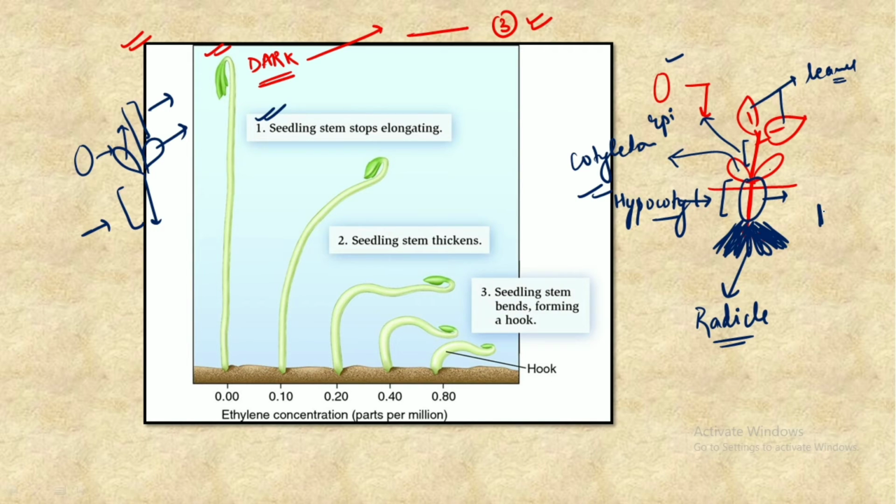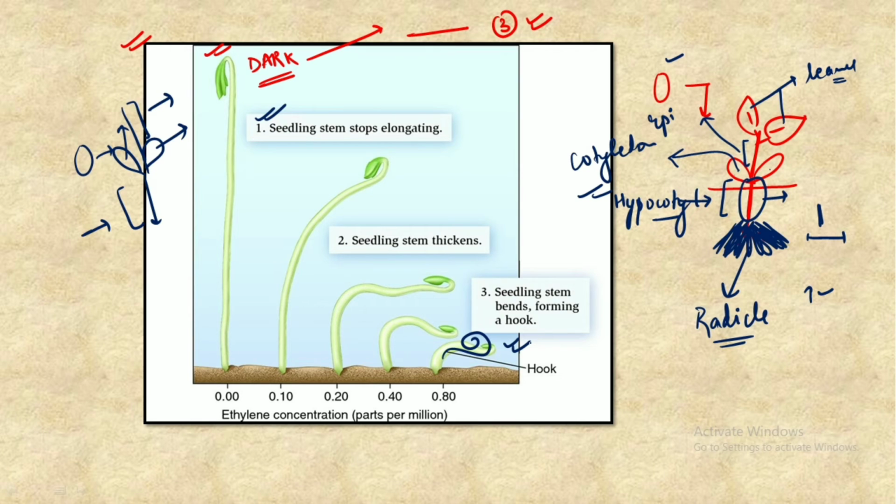The next point is that it leads to the swelling of the hypocotyl. That is, this hypocotyl swells, meaning there is an increase in the thickness of this hypocotyl. And the last response is that it leads to the tightening of the apical hook, or we can say that it leads to the curling of the apical hook. So these are the three important responses shown when a seed is grown in the dark.